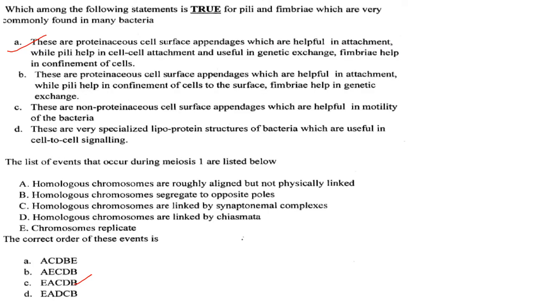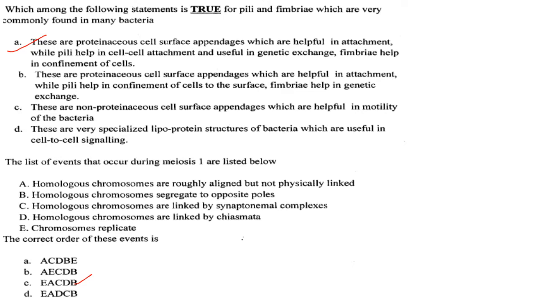Then, which among the following statements is true for pili and fimbriae, which are very commonly found in many bacteria? These are proteinaceous cell surface appendages which are helpful in attachment, while pili help in cell-cell attachment and are useful in genetic exchange. Fimbriae help in confinement of cells. So that is true. The first answer itself is true. The other options are not correct.